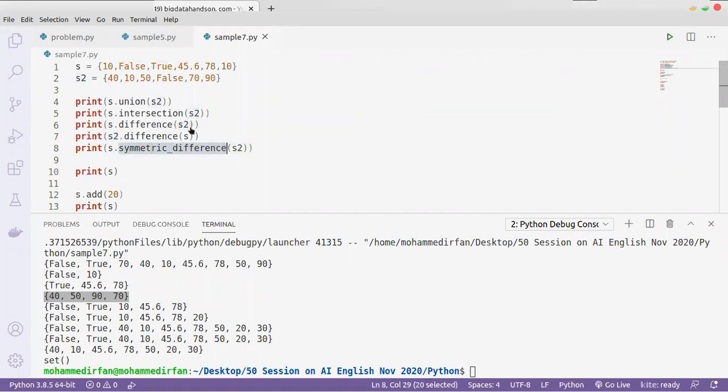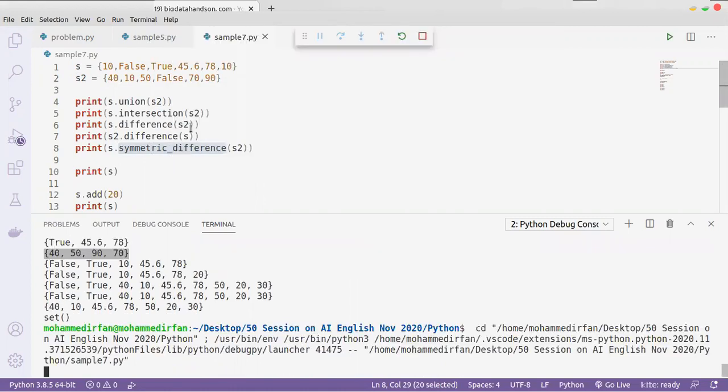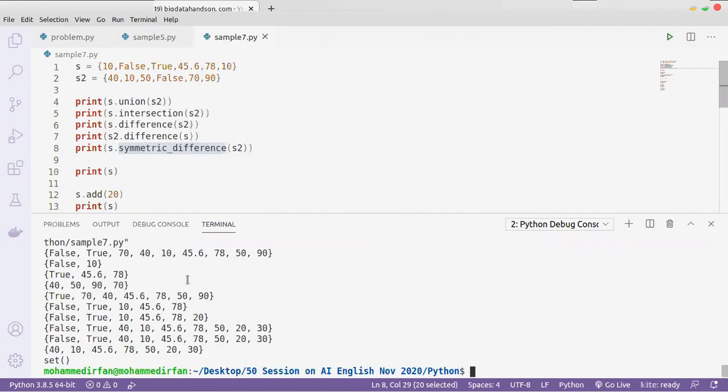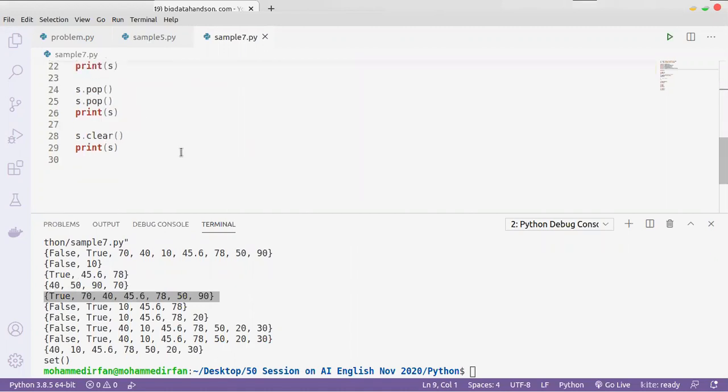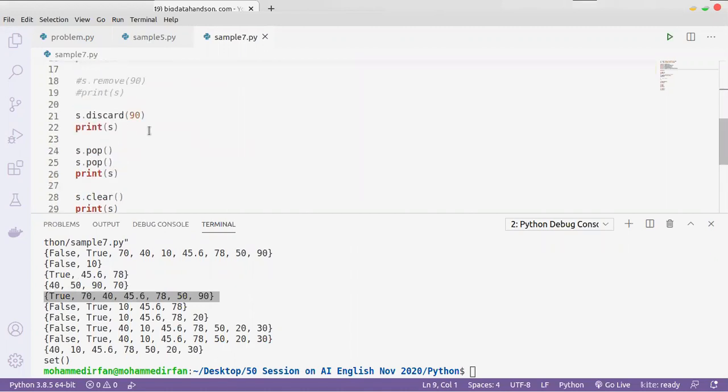So here's the result. Now let's say I want to remove multiple elements from the set. Discard or remove will only remove one element from the set.